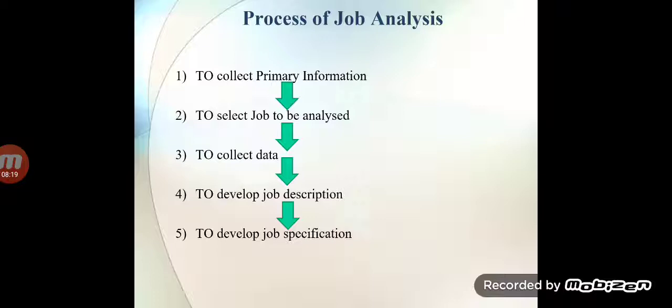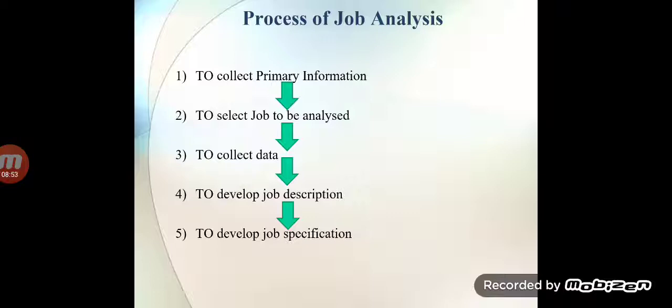Clear till here? What is the process of job analysis? There are 5 basic points under the process of job analysis. Which are these 5 steps? The first one is to collect the primary information. Second one is to select the job to be analyzed. Third step is to collect the data. Fourth step is to develop job description. Fifth point is to develop job specification. So these are the steps, one by one, we must be clear on under the process of job analysis.